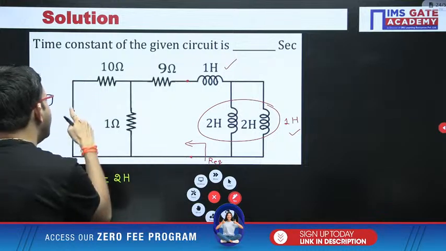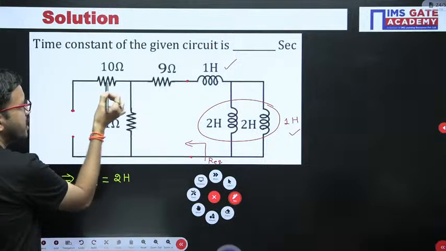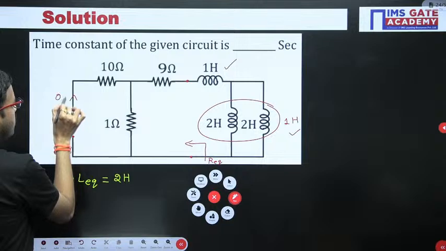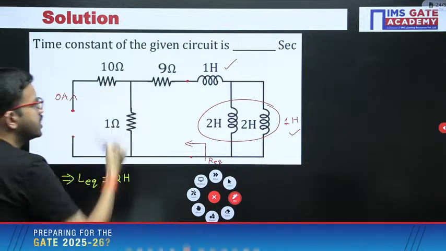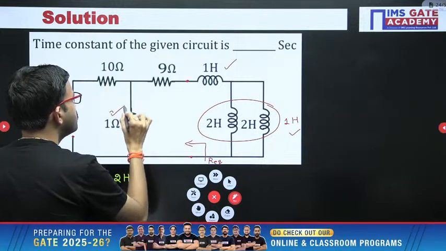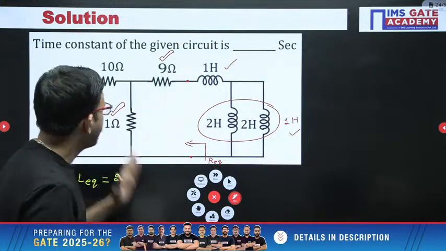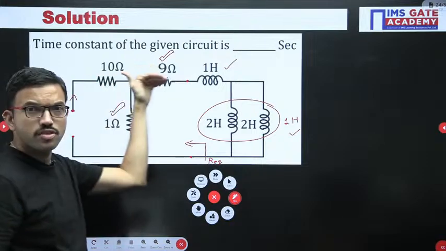The moment the terminals here are open, no current flows in this branch. If no current flows in this branch, how are this 1 ohm resistor and 9 ohm resistor connected? In series, that's all. Whatever current is flowing here, the same current will flow like this, correct?